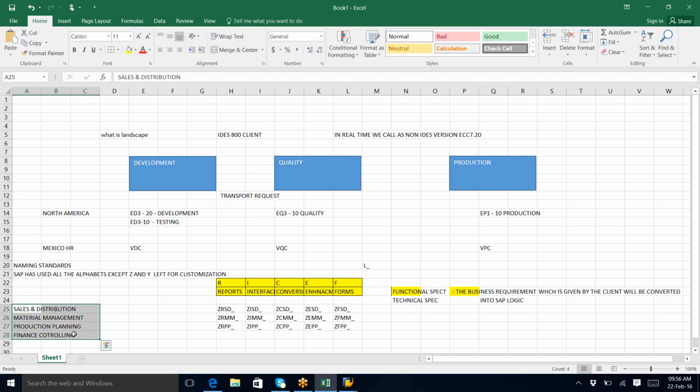Do you understand? So by taking the requirement from the client, once we give the logic to the ABAPer, the ABAPer will develop it. As per the standard process, the ABAPer has no contact with the client. But in real time, if the functional guys are not strong, the ABAPer needs to sit with the client, take the requirement, and develop it. So in that way, ABAPers become techno-functional.